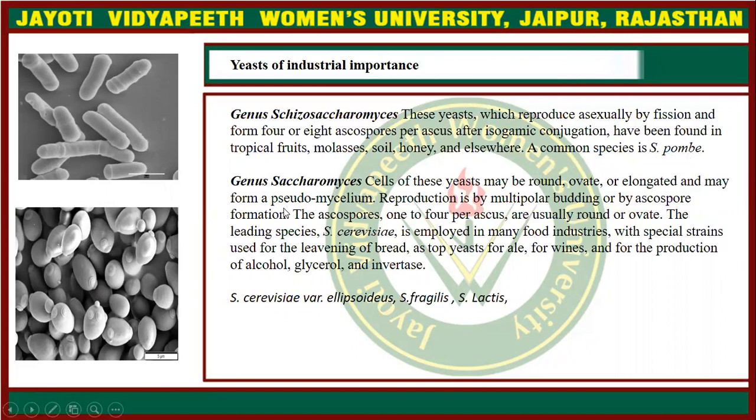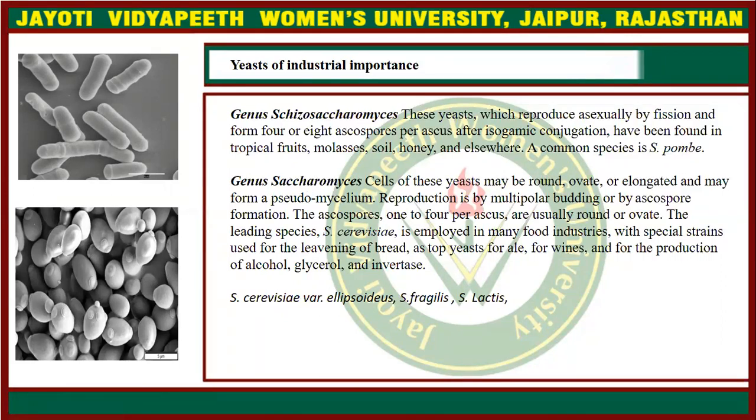The next genus, which is very important for yeast, is the Saccharomyces genus. The cells of these yeast may be round, ovate, or elongate. Some of the species of Saccharomyces may form pseudomycelium. What is the meaning of pseudomycelium? Pseudomycelium is not true mycelium.